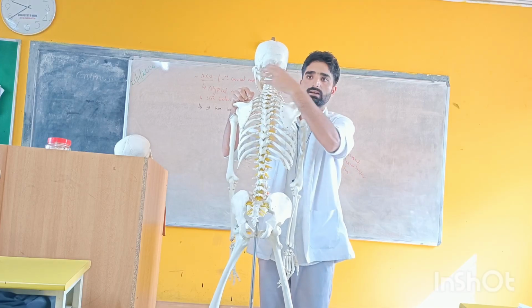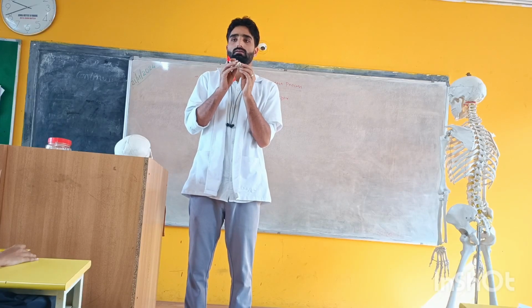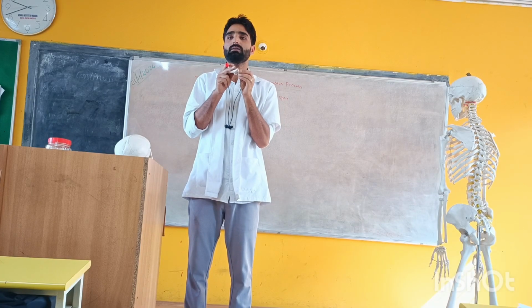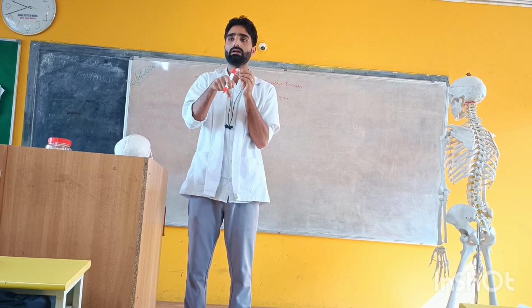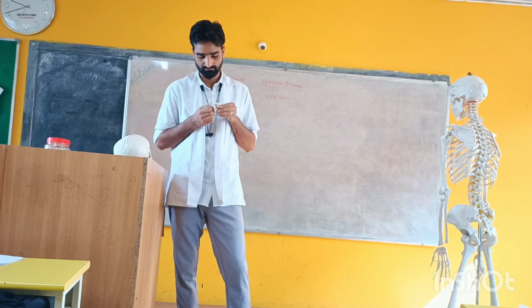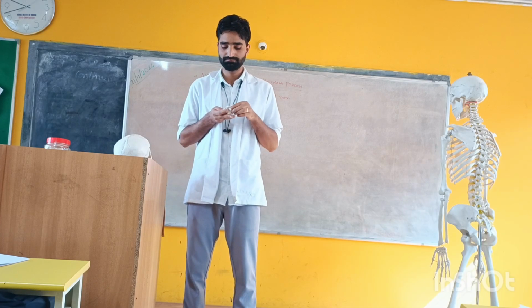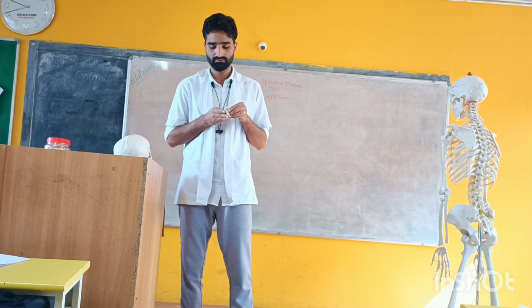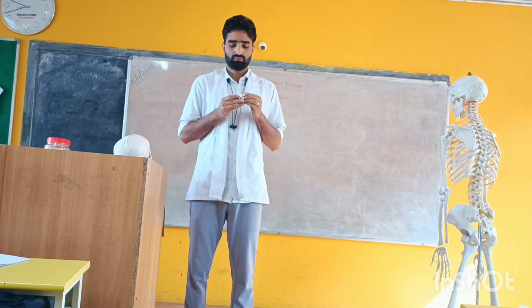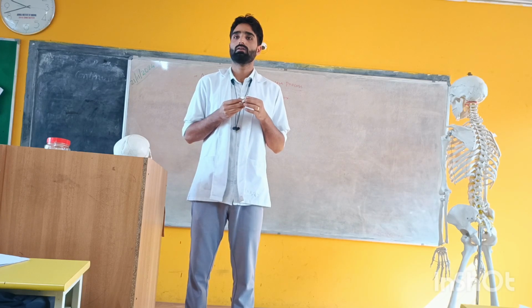Clear? Got it? Okay. This bifid spine is present backward and downward.